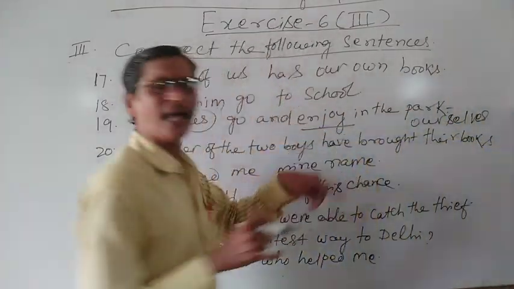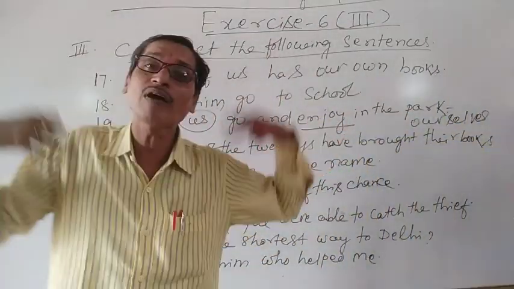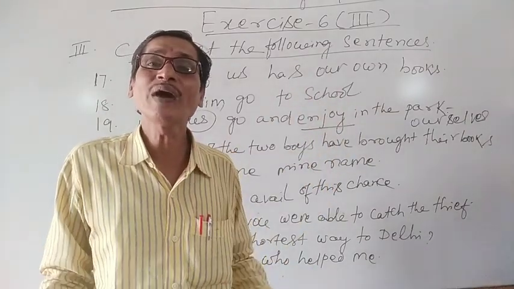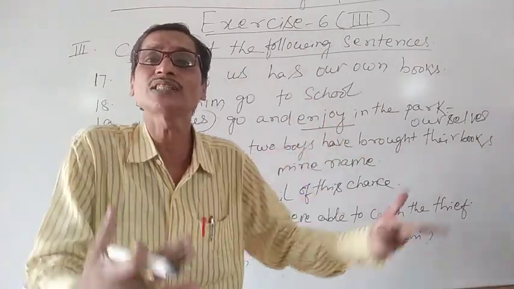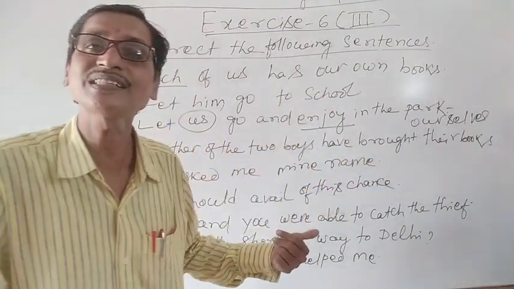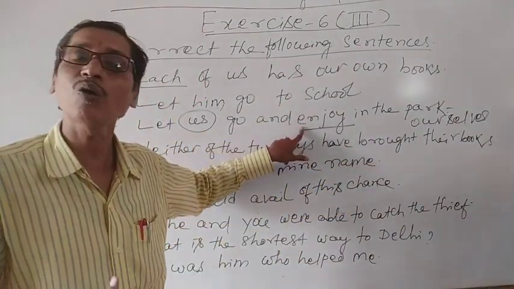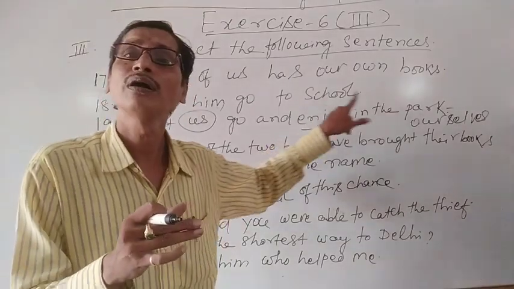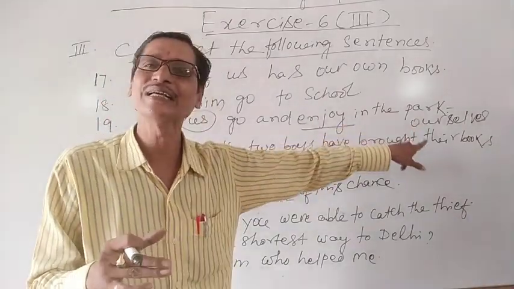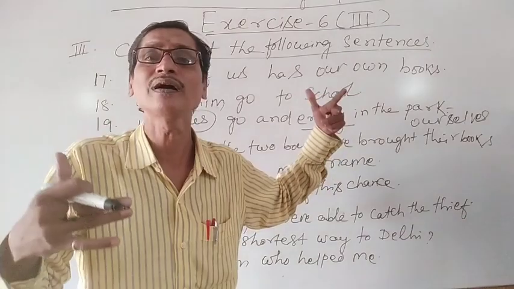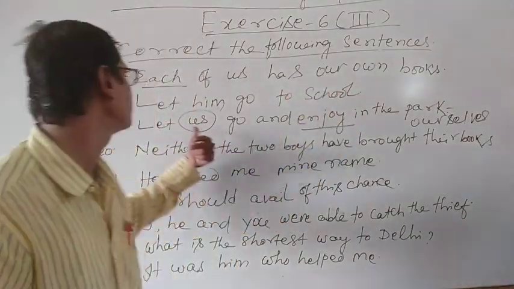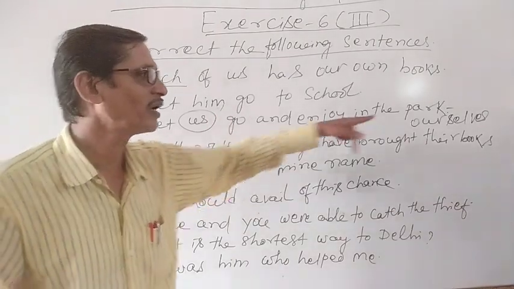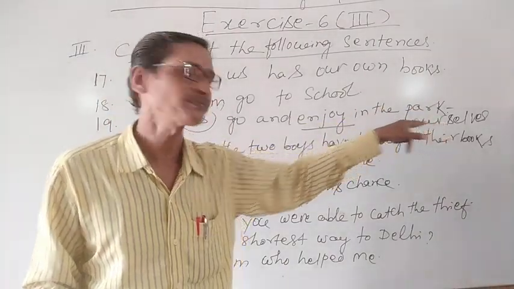Let us go and enjoy ourselves in the park. Avail ourselves. Overeat ourselves. Overeat himself. Overeat herself. We have discussed this. When enjoy, overeat or avail are there, it should follow the reflexive case of the pronoun we have used. This is what we have to use: ourselves.